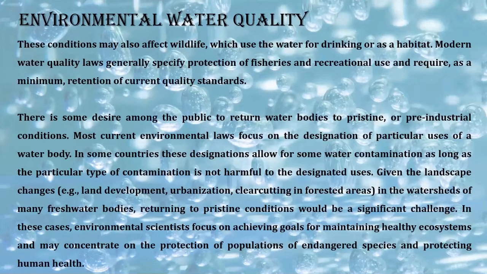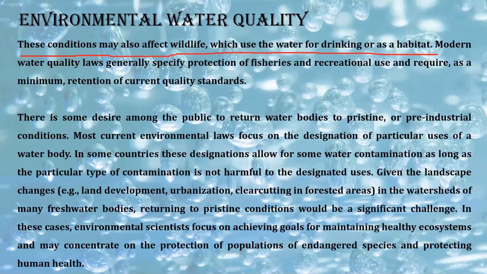Now this is the next slide about the quality of water again, and it is said that the conditions may also affect wildlife which use the water for drinking as habitat. See, we are human beings, we are far more evolved, far more developed, so we know which water is good, which water is bad. By testing the water quality, we know that this is good, this is bad.